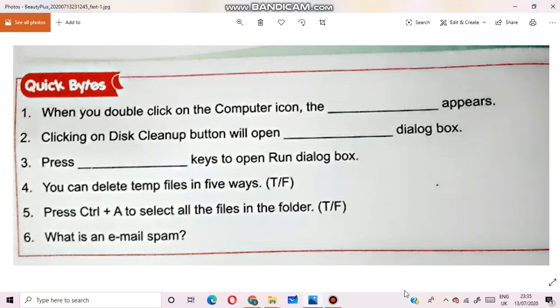Homework for today is three fill in the blanks. Question number 4: you can delete temp files, means temporary files, in 5 ways. True or false? Question number 5: Control plus A to select all the files in the folder. True or false? Next question, means last question, is: what is an email spam?